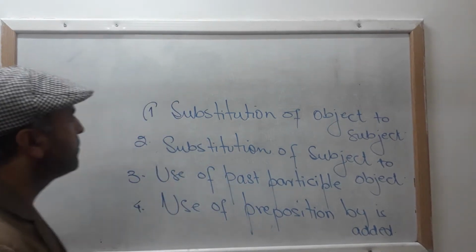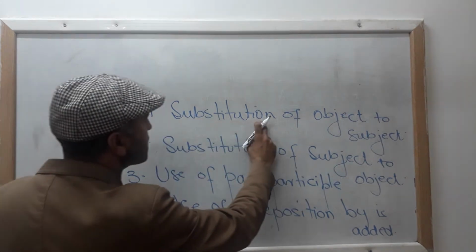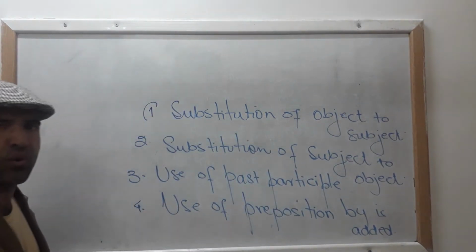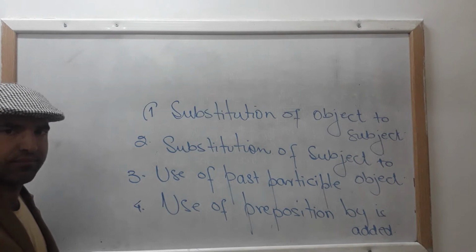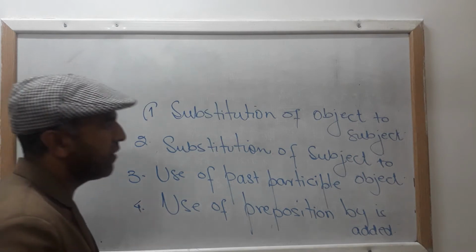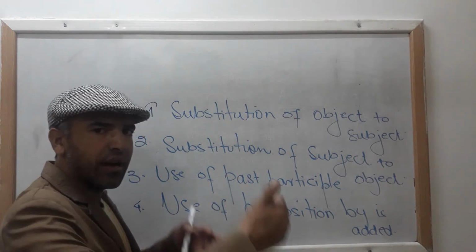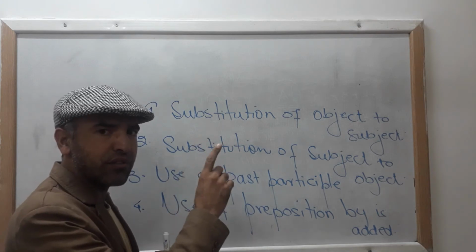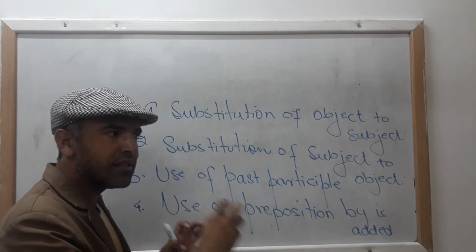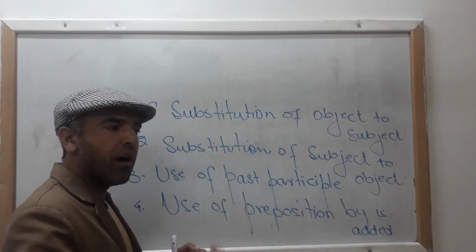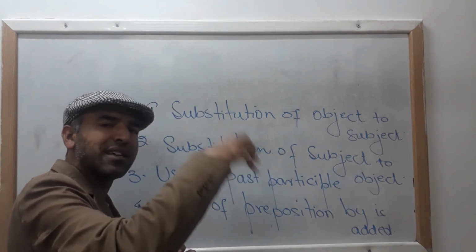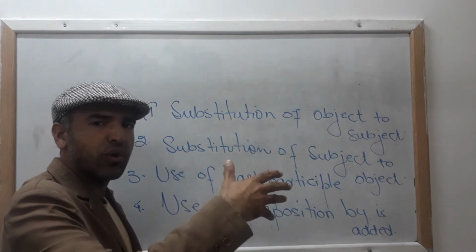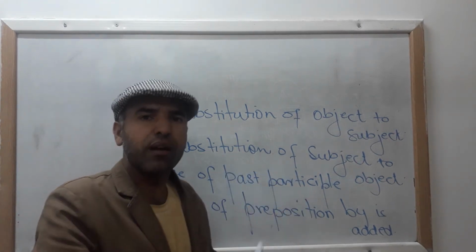Okay, so what do I mean by substitution? Let me explain this word. Replacement. Clear? It means that when we change an active into passive, the object of the active sentence, the receiver or the recipient, something on which something is done. Let me explain what an object is.